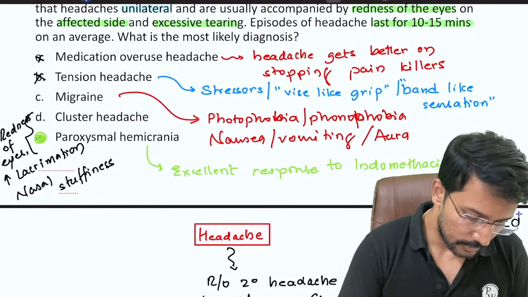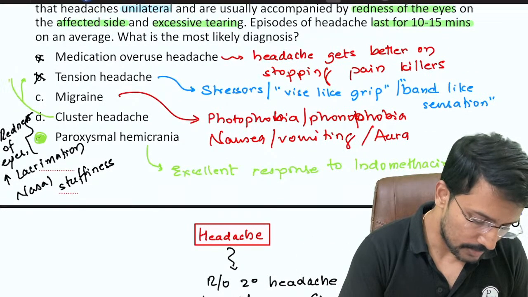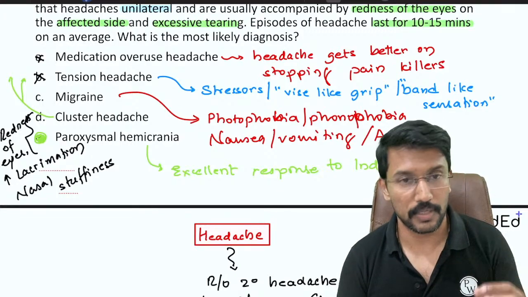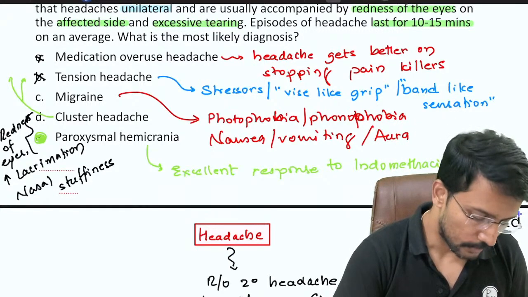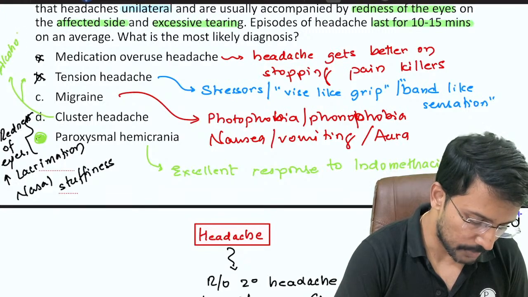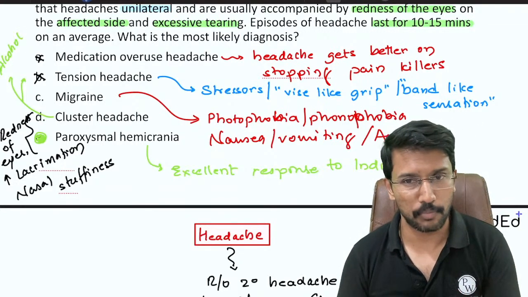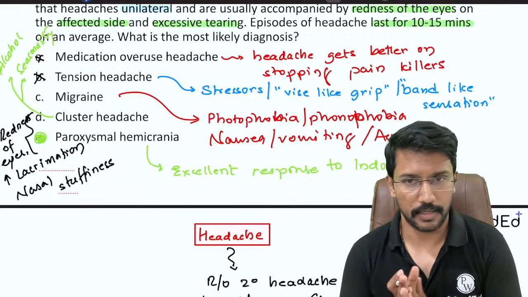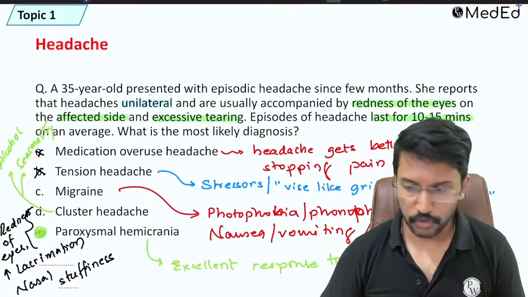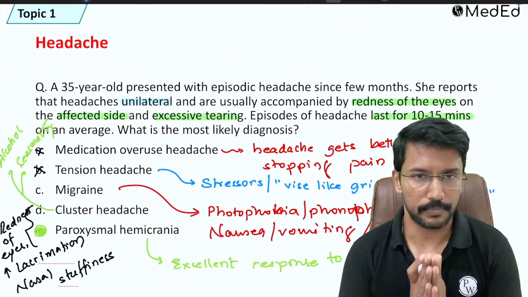And in cluster headache, usually they mention 2 points. One is seasonal variation and the second one is alcohol. There is a relationship with alcohol with cluster headache. So if the examiner says alcohol is precipitating the headaches, then it is again pointing towards cluster headache. And if it is occurring in a particular season, then again it is talking about cluster headache. Clear? So that is our approach to headache, and that is our topic number 1.